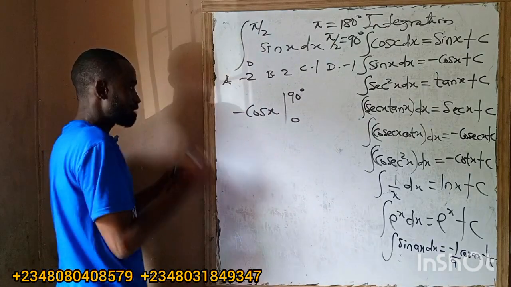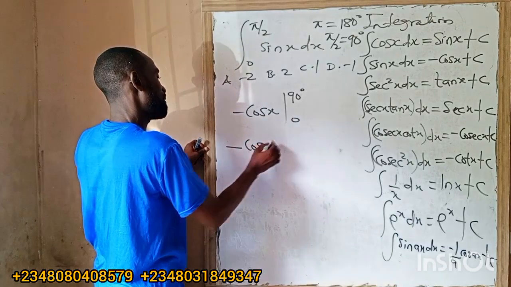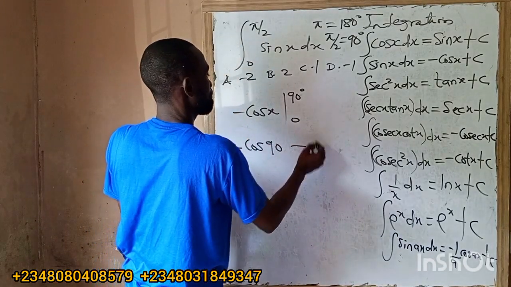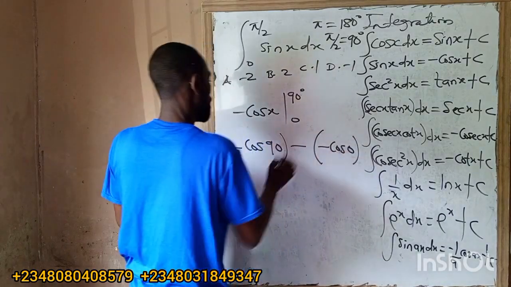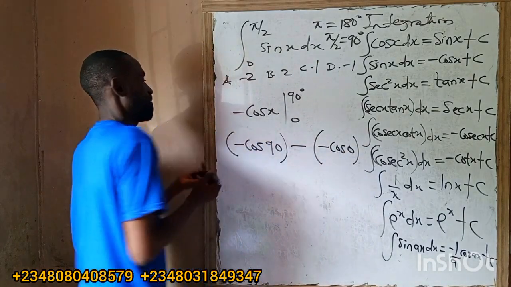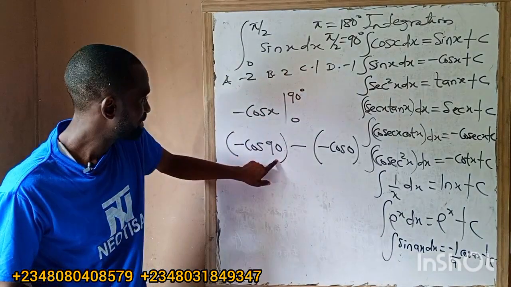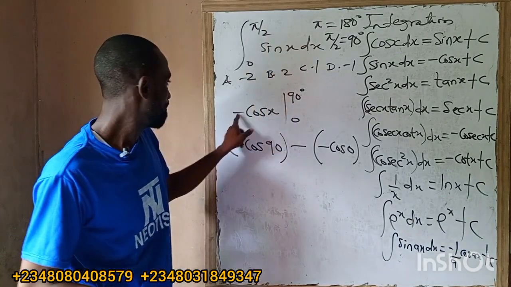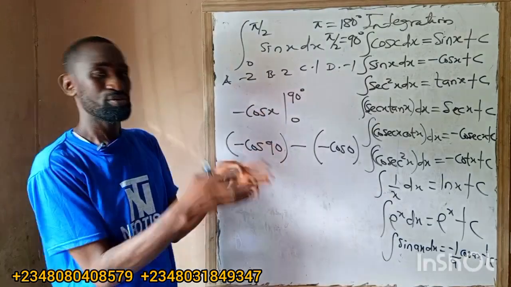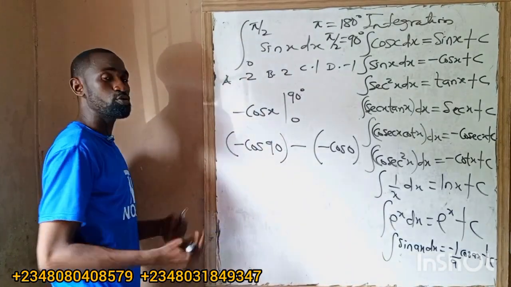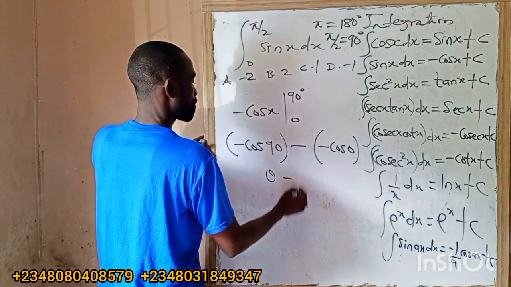Are you with me? So anywhere I see x, I'll first put the upper limit. So I'm having minus cos 90 minus minus cos 0. Be careful here. Our answer is minus cos x. So minus cos upper limit 90, minus minus cos lower limit 0. The thing is upper limit minus lower limit. So what is cos 90? It's 0. So I'm having 0 minus.